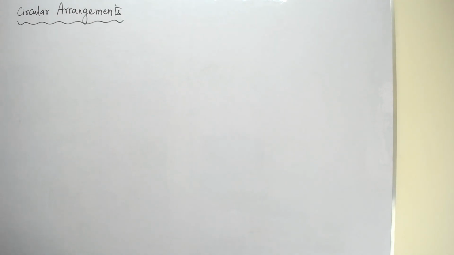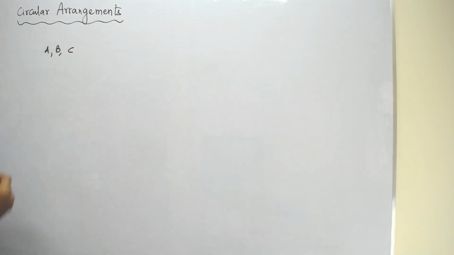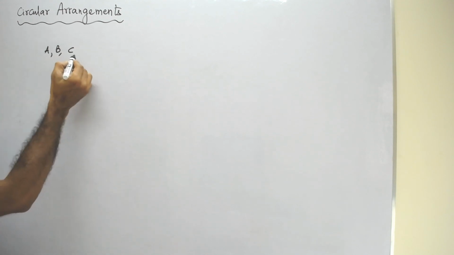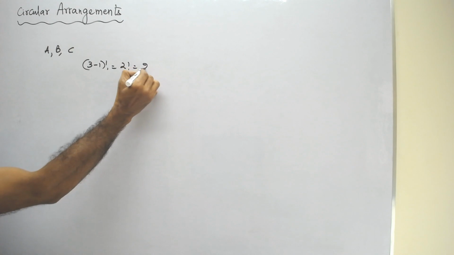Okay, now let us discuss one very interesting case in circular arrangement. Now for example, if you take A, B and C, how many circular arrangements are possible? So 3 people are there, so 3 minus 1 factorial, which is nothing but 2 factorial, is equal to 2.